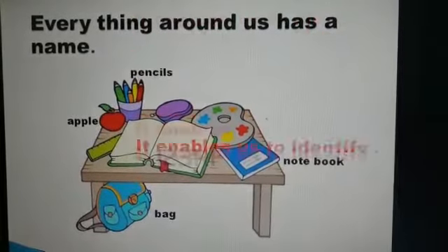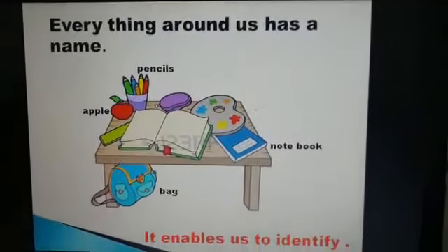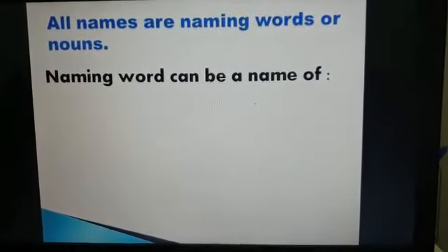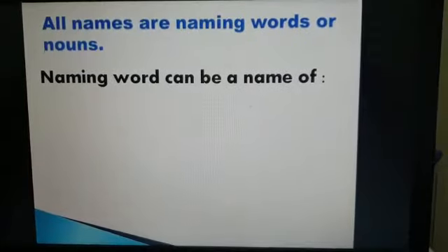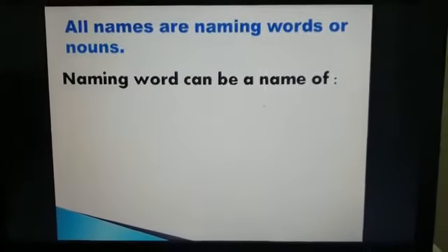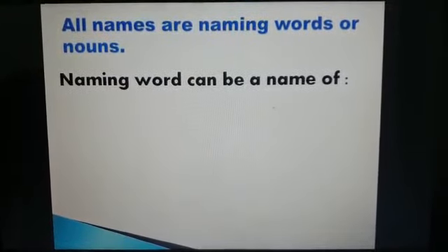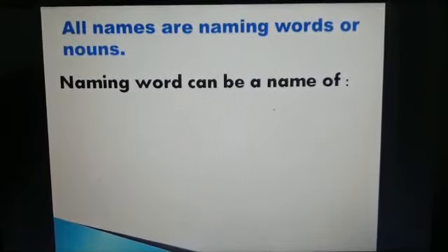So children, naming words help us to identify the things. We have understood that if the things do not have names, it will become very difficult for us to identify. All the names are naming words, or we can say nouns.